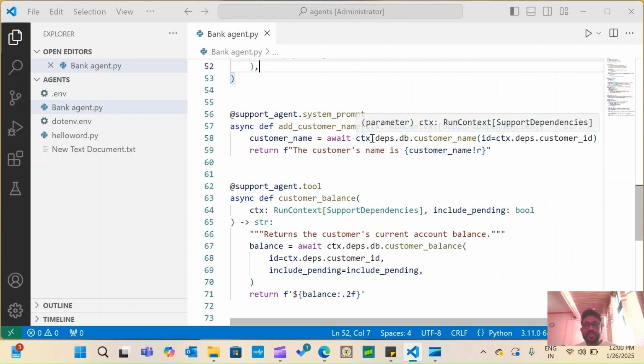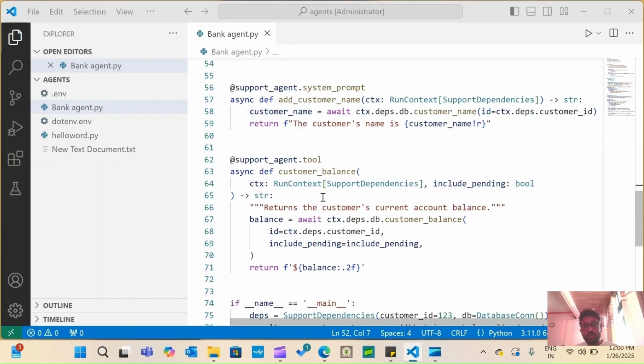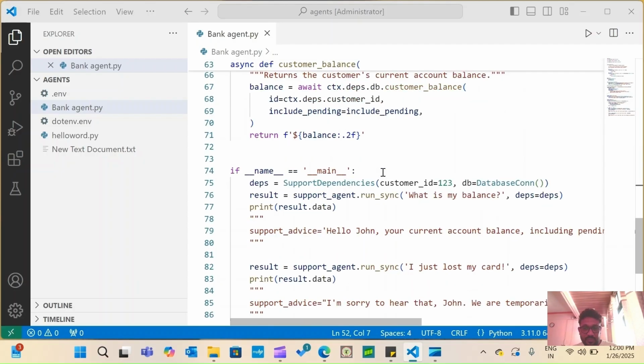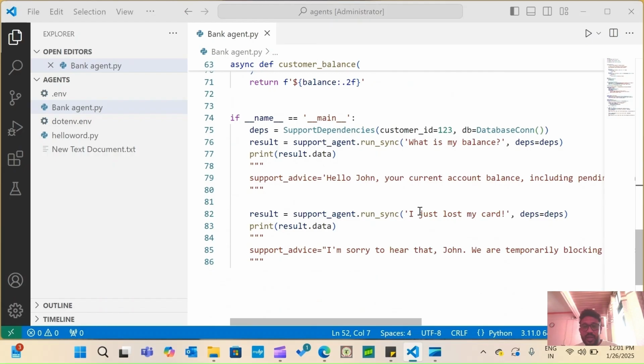So these are the basic things: it will return the customer name and check the balance. These are the functions we need to create, depending on the ID. It will validate the name and ID of the customer, and give the user a response with the balance in the bank. It will say, "Hello John, your current balance is this." The user says, "I lost my card," and the agent replies, "I am sorry to hear that, and we are going to temporarily block your card."